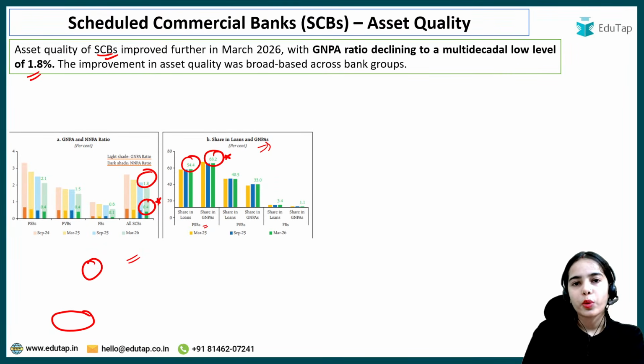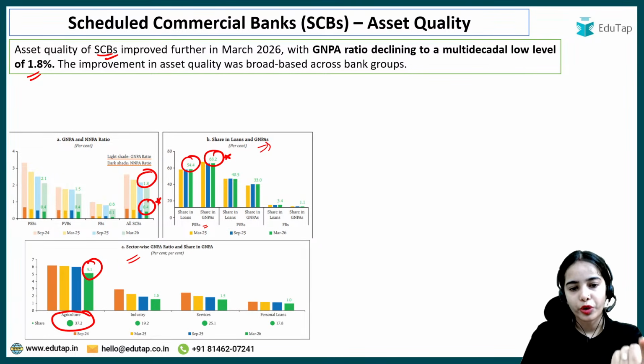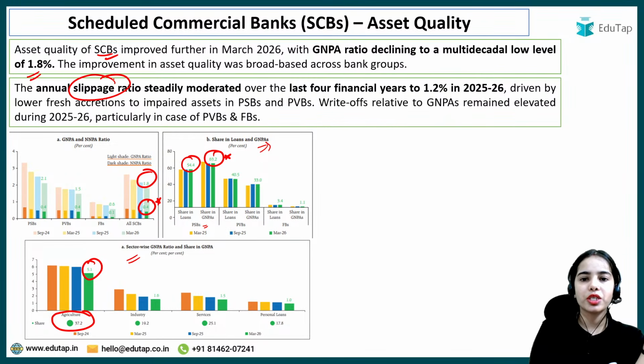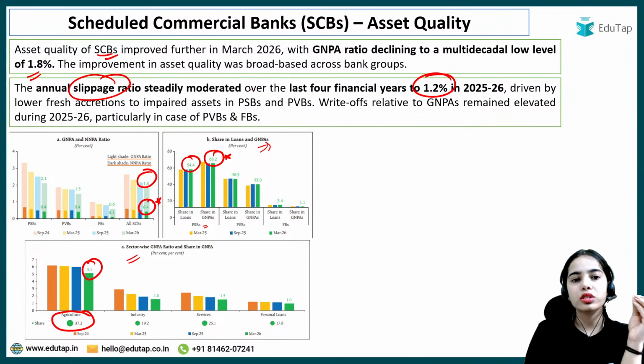Next is the asset quality: GNPA for the scheduled commercial banks 1.8%, NNPA 0.4%. The highest GNPA ratio is from the agriculture sector, and the highest share of gross non-performing asset is also the agriculture sector. The annual slippage ratio is 1.2%. That is the new loans that are becoming non-performing assets. The annual slippage ratio has steadily moderated, reduced over the last 4 years.